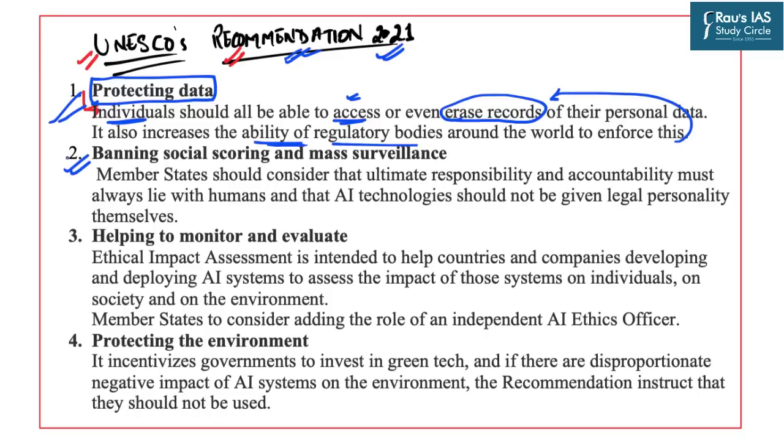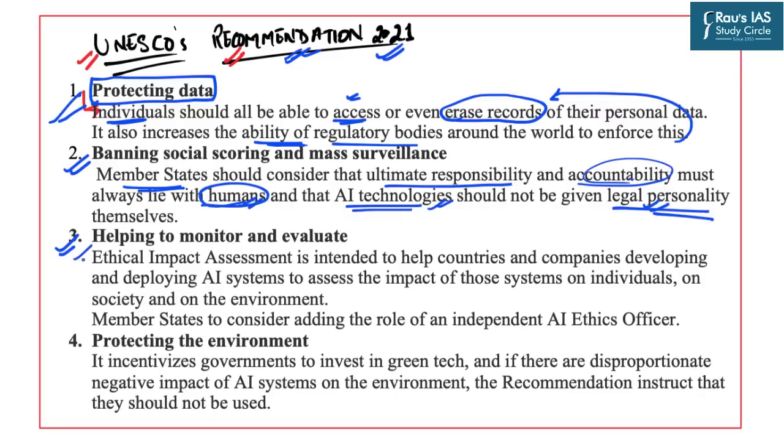The second recommendation is that UNESCO says the member states should consider that ultimate responsibility and accountability must always lie with the humans. That means the technology must not replace the humans and these artificial intelligence technologies should not be given legal personality themselves. For example, tomorrow if you ask for certain information under your Right to Information Act, then the government cannot say that this was done by some robot and that is why we are not accountable. No, legal personality must not be given to these technologies and the ultimate accountability must lie with the humans.